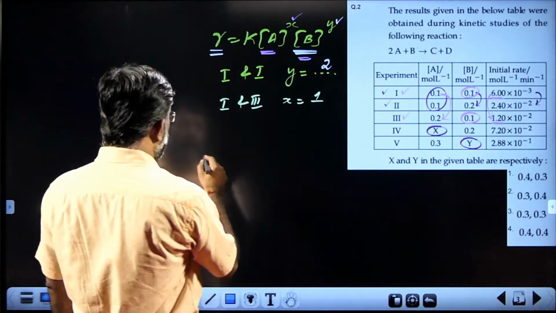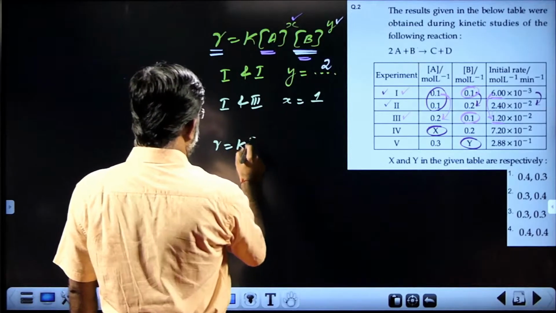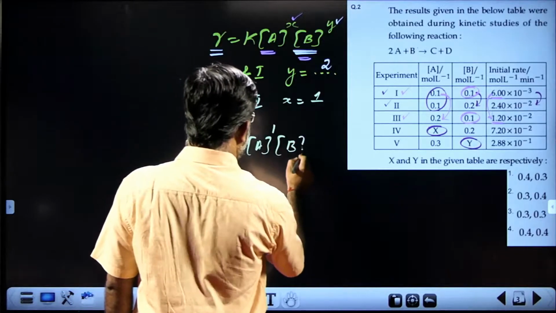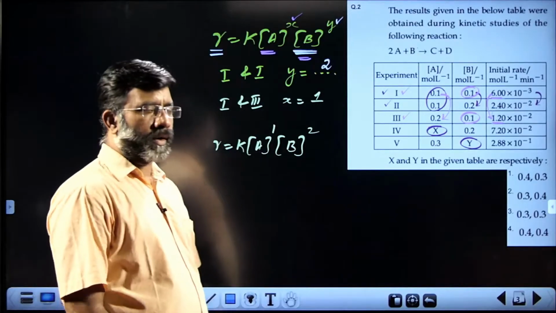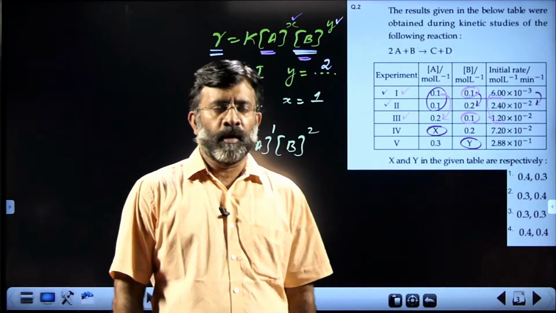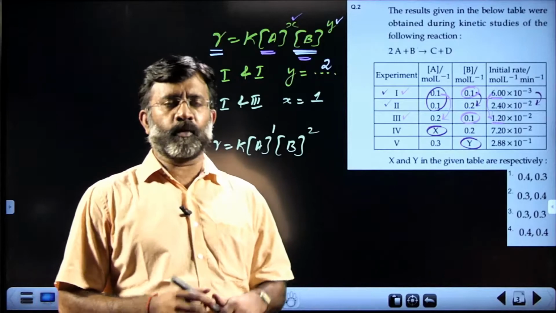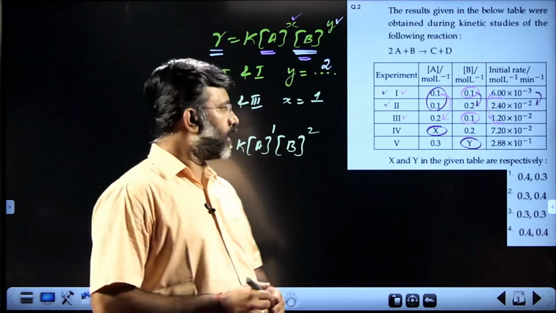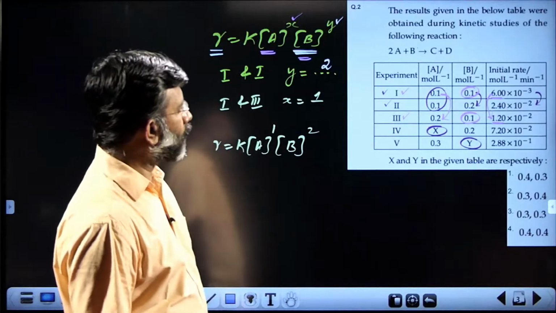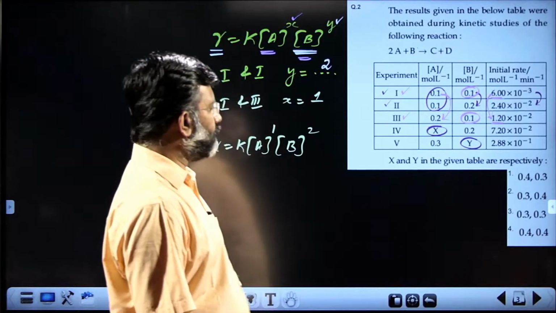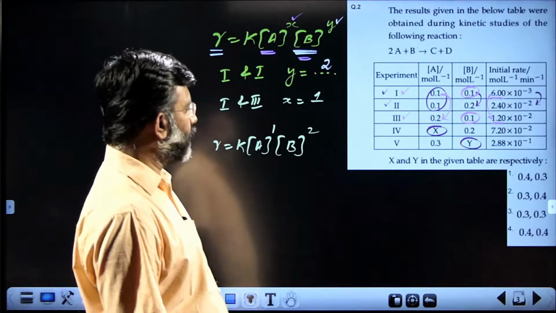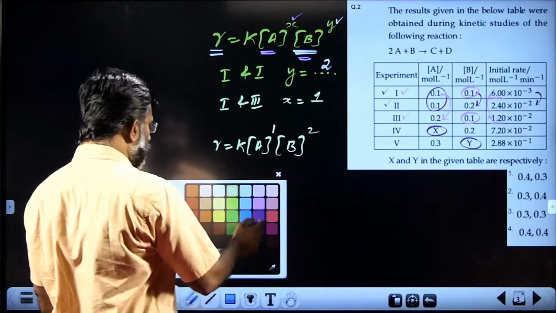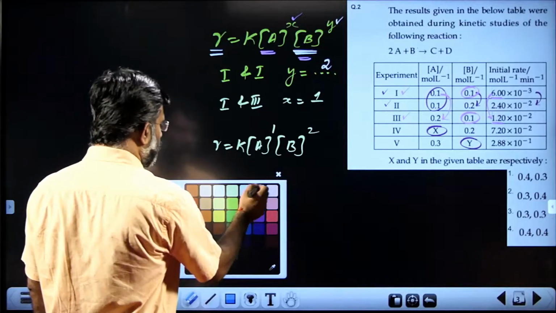So we get an idea: R is equal to K into concentration A raised to 1 and concentration B raised to 2. We got the rate equation. Once you get the rate equation, you can fill in the remaining data. That is what is asked for in the question. Now, how to identify the X and Y? Let's have a look at how to identify X and Y.